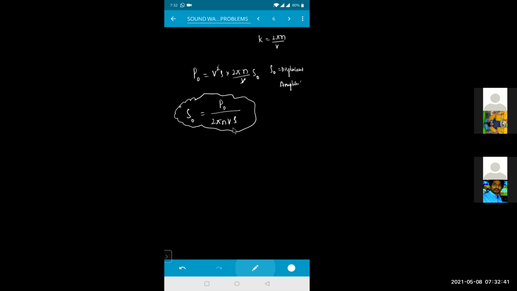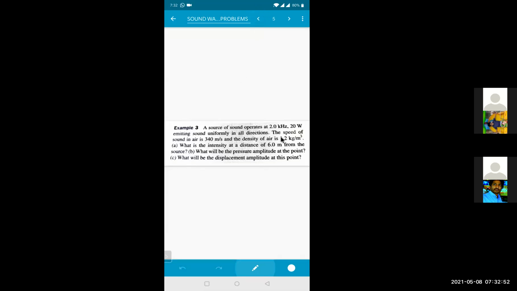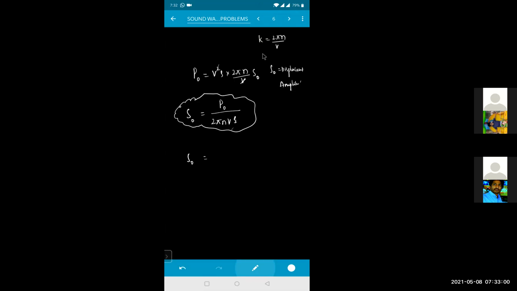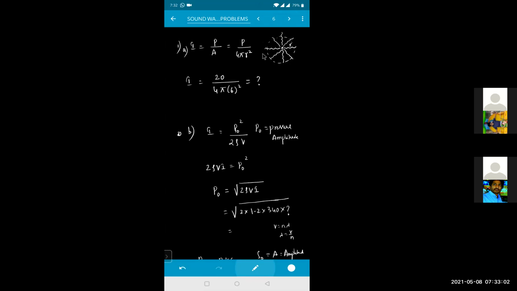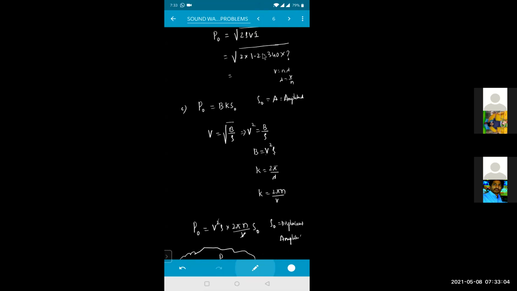There was no need to derive all this if I had remembered the formula, isn't it? Let me write the data. S naught is equal to P naught. How much is the pressure amplitude given in the problem? We calculated it, sir. Okay, we calculated P naught. We have not written the answer for that one.